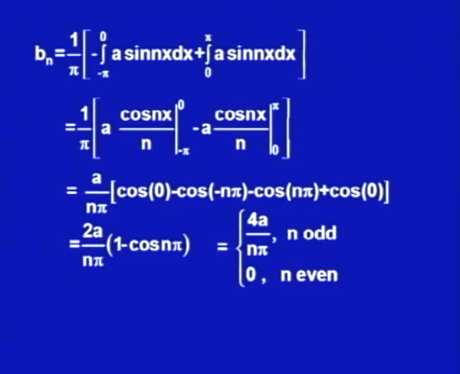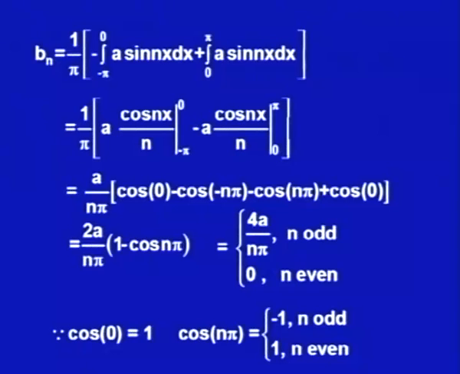So, what we are getting is for n odd, that means n is 1, 3 and 5 and so on, I would be getting it as 4a upon n pi, and it will be 0 for n even. So, we would be getting it since cos 0 is 1 and cos n pi is minus 1 for n odd and plus 1 for n even.